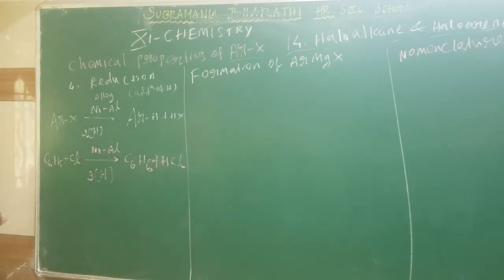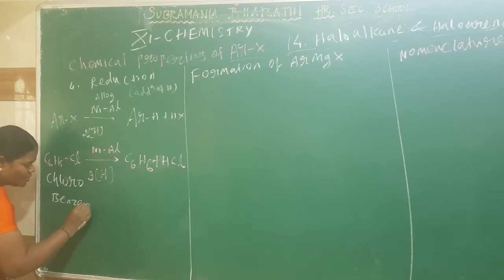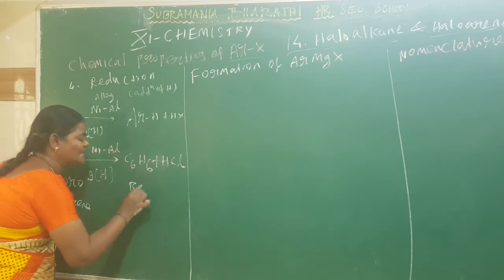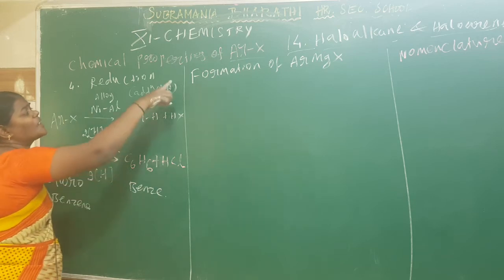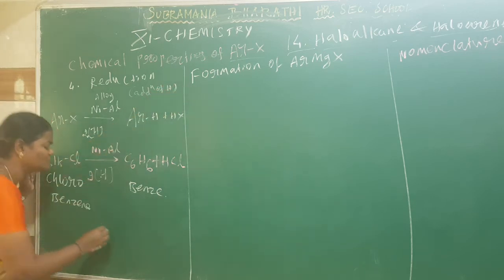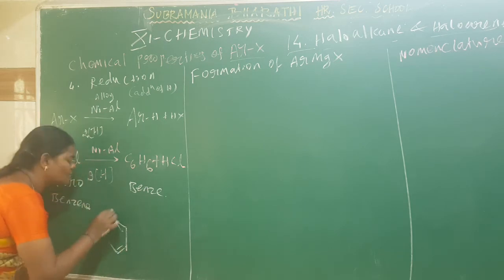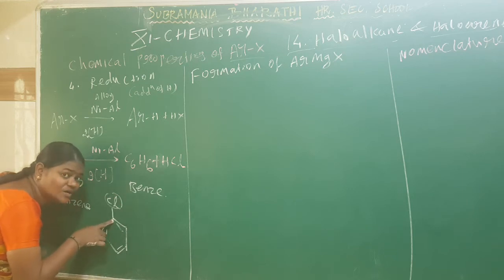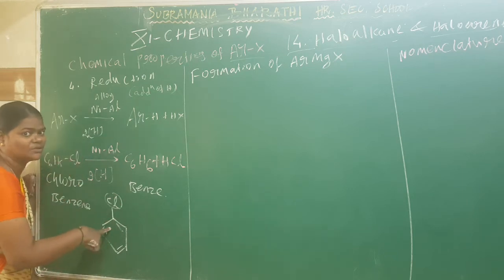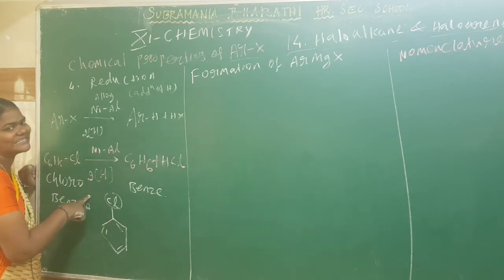So the name of this compound is chlorobenzene. Here it is only benzene. Generally this reaction is undergone only for the aromatic benzene ring. Clear students? This is a benzene ring, chlorobenzene. The halogen is removed, and with the benzene ring we are now looking at a substitution reaction. So it is one of the substitution reactions that depends upon the reduction reactions.